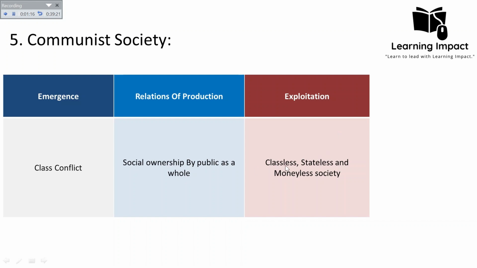It will be a classless and stateless system, because there will be no conflict, so of course there will be no need for a state. And then it will be a moneyless society, because everything will be distributed among the members of the society. He believed that this communist society will be based on the principle that each individual will work according to his capabilities, but will gain according to his needs. This is the underlying philosophy of the communist society. So this was what he talked about, these five stages of historical materialism.